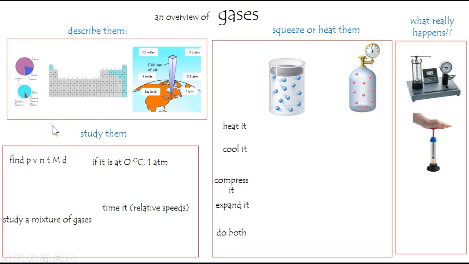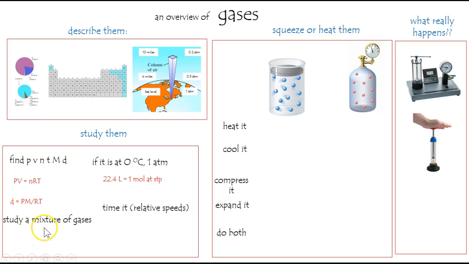Okay, let's take a look at them just physically. Suppose we're curious about pressure or volume or the number of moles or the temperature or its molecular weight or its density. For that, usually people use the ideal gas law, but occasionally there's a more convenient law depending on what you want to get, which I call the density law. If you happen to be at 0 degrees Celsius and 1 atmosphere, congratulations, you are at standard temperature and pressure, and there's a special number there. If you have a mole of any gas or mixture of gases, you'll have 22.4 liters of volume. Very handy number to know.